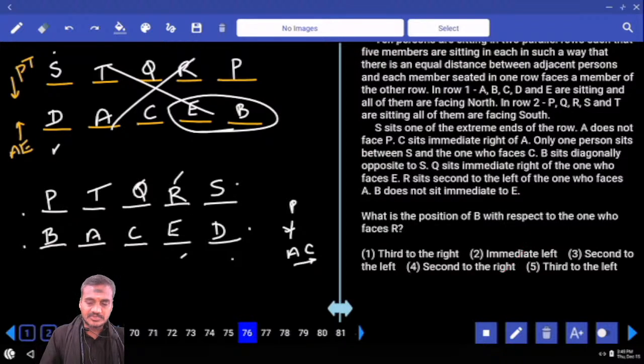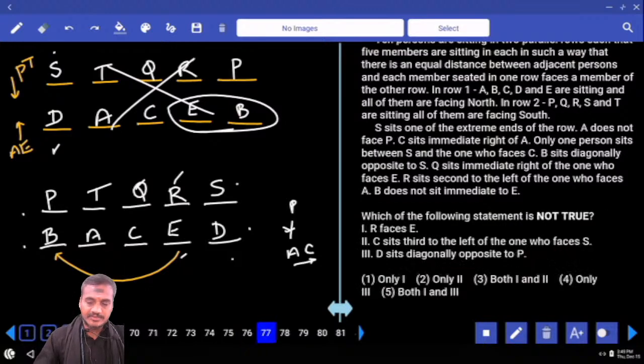Then, what is the position of B with respect to the one who faces R? The one who is facing R is E, and B is third to the left of this one. Third to the left, and it is given in choice 5, question number 76. Then 77: which of the following statements is not true? R faces E, definitely true. C sits third to the left of the one who faces S. The one who is facing S is D, so third to the left is not possible. And D sits diagonal opposite to P, that is definitely true.